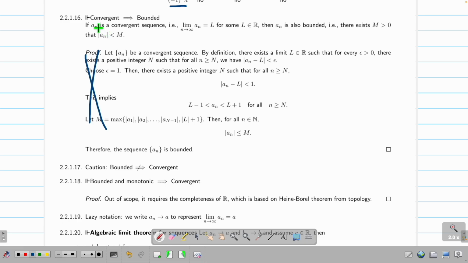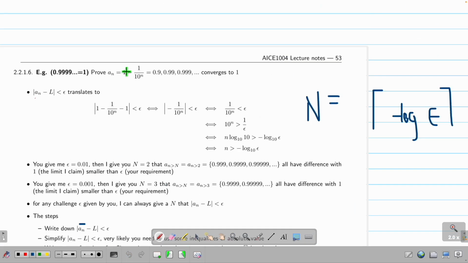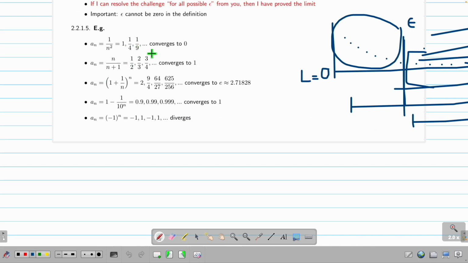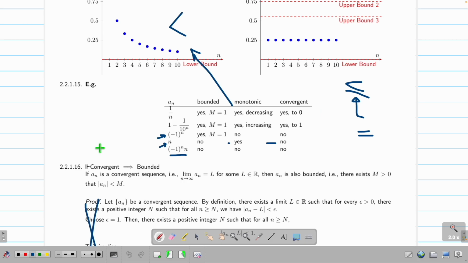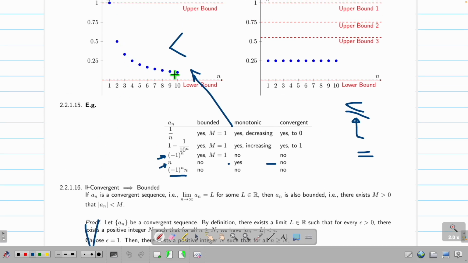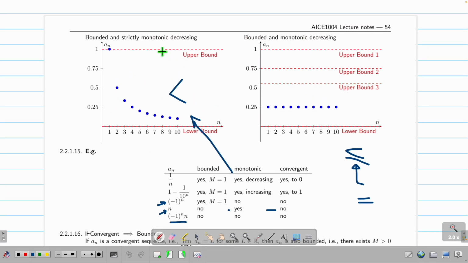If I have a convergent sequence, it's always bounded. Let's say this 0.9999... is bounded. Bounded by what? 1. The limit is the bound. Okay? This guy converges to 0. Bounded by what? Upper bound by 1, lower bound by 0. This guy is also bounded. Lower bound by -1, upper bound by 1, but it never converges. So it's saying that if you have a convergent sequence, the picture looks like this. It's always bounded. That means you can always find a bar on top and a bar on the bottom.